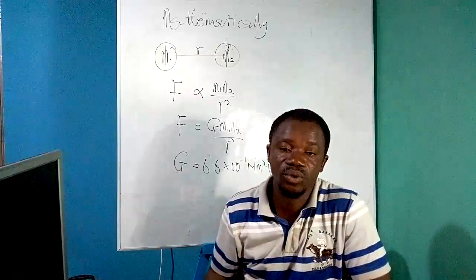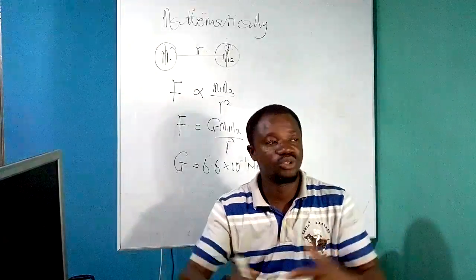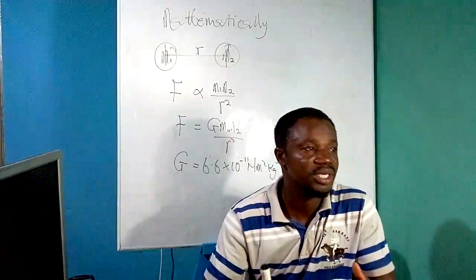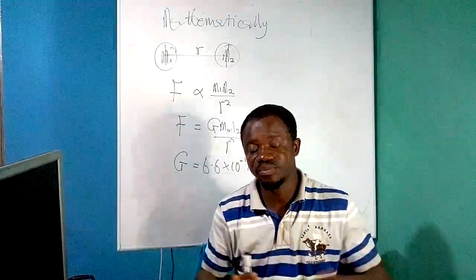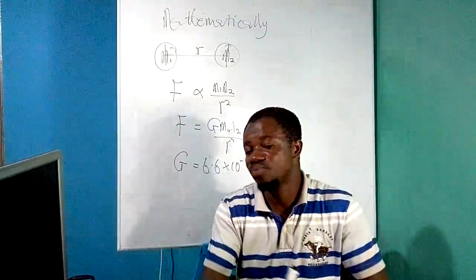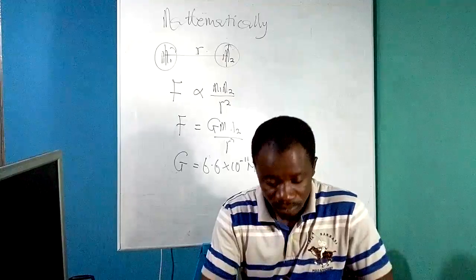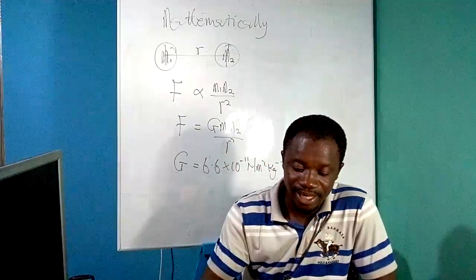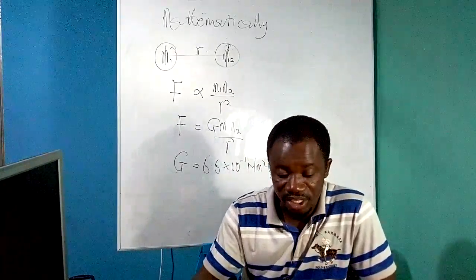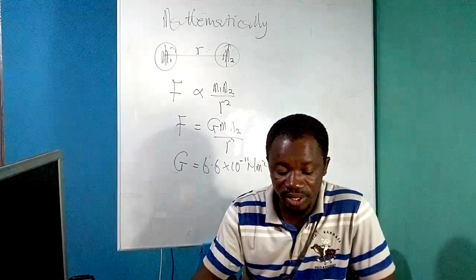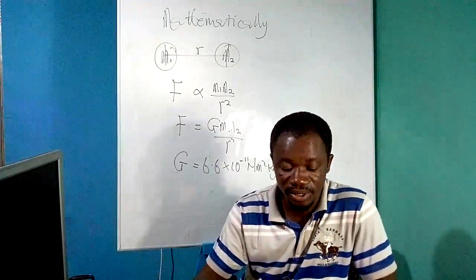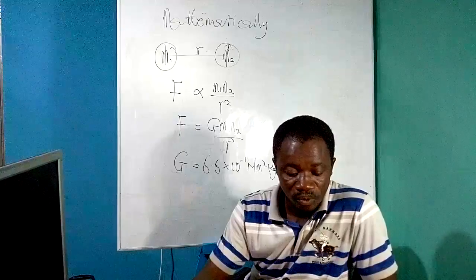Unlike electrostatic force, which depends on the medium in which the two charges are placed, this gravitational force is independent of the medium in which the two masses are placed. Good. That is the characteristics of the Newton's universal gravitational constant.